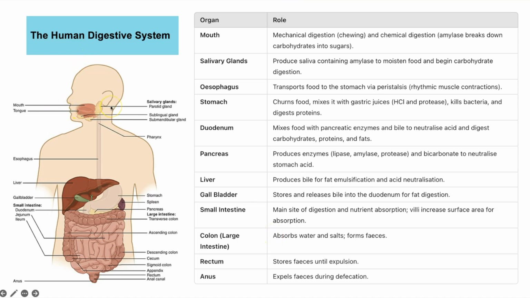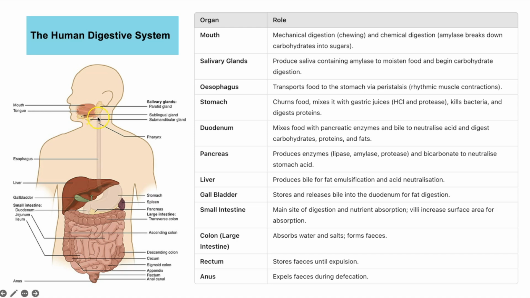So we've got the mouth, that is where we have mechanical digestion, which means chewing to break apart the large molecules. You also have some chemical digestion where we have enzymes, which we'll talk about later in the video, such as amylase, which help to chemically break down some of the larger molecules. The salivary glands, which we can see just here next to the mouth, those are producing and releasing saliva, which contains the enzymes that do some of the chemical digestion.